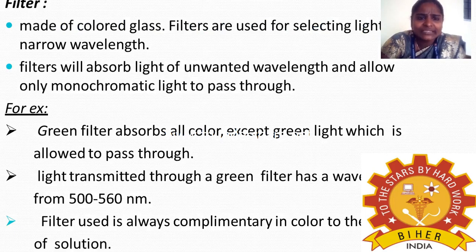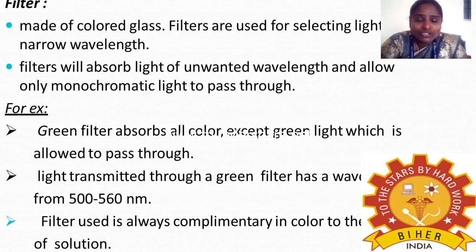So next one is the filter. In most instruments, a filter or monochromator is present. So what is a filter? We have already seen it's made up of colored glass. Filters are used for selecting light of a narrow wavelength, and they absorb the light of unwanted wavelengths.